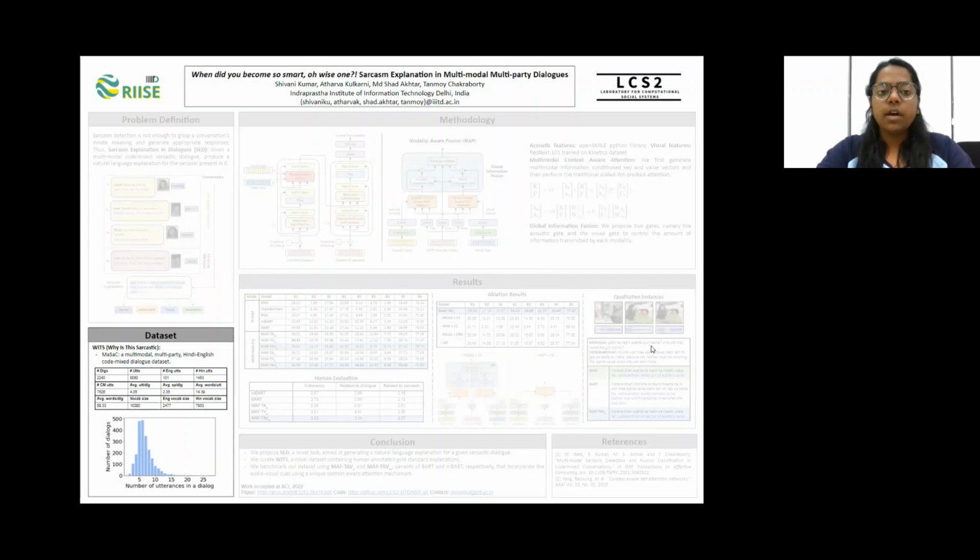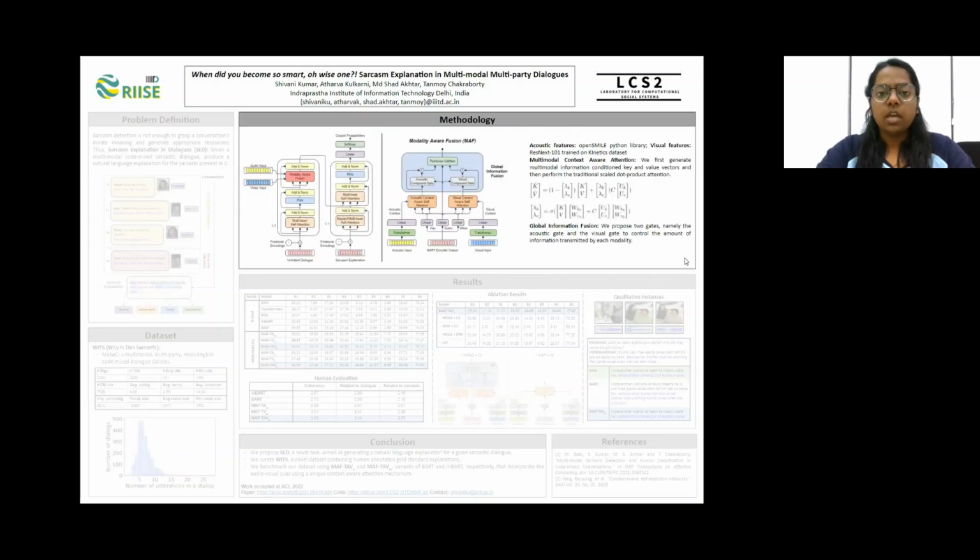Now that we have our dataset and the problem definition ready, we move on to the methodology. Before any deep learning architecture, it is important to get a representation for the inputs. So in order to get the acoustic representation, we use the OpenSmile Python library and get a representation for each of the audio inputs that we have.